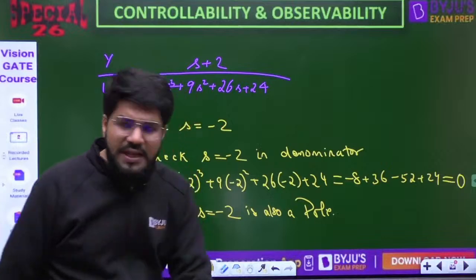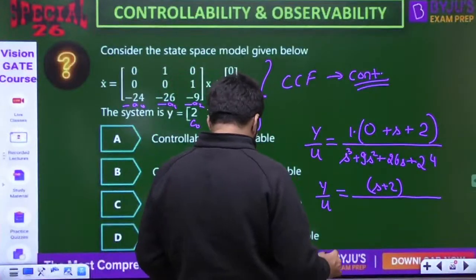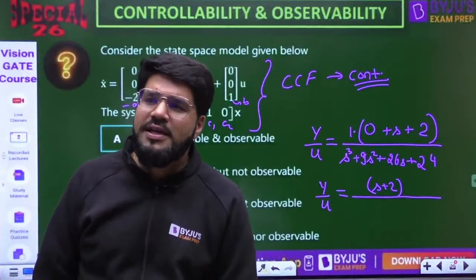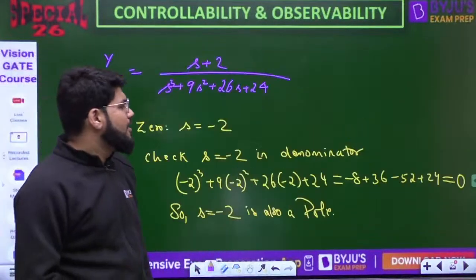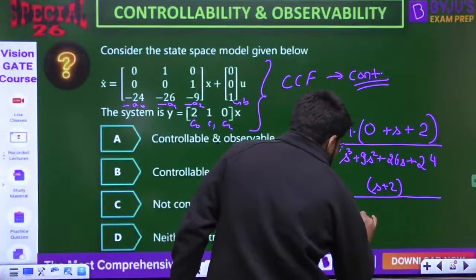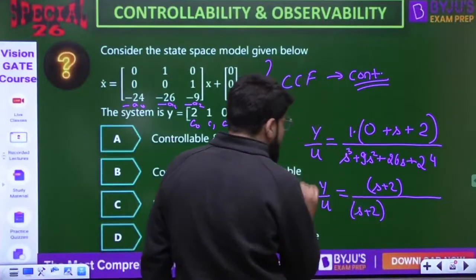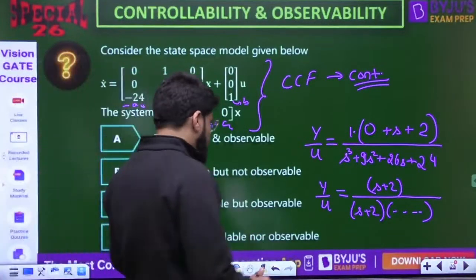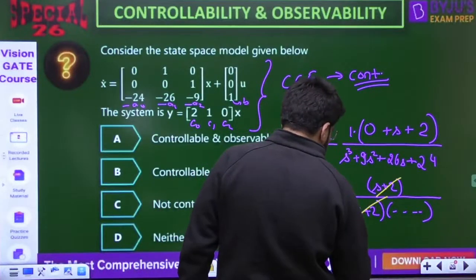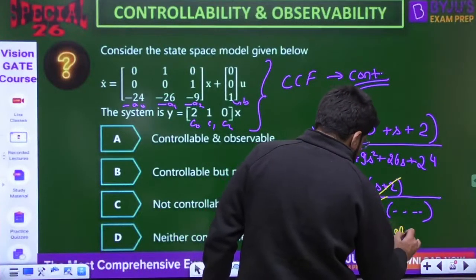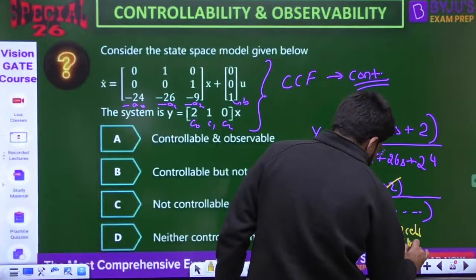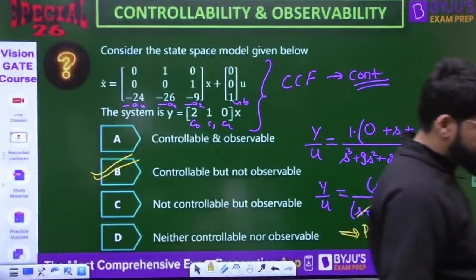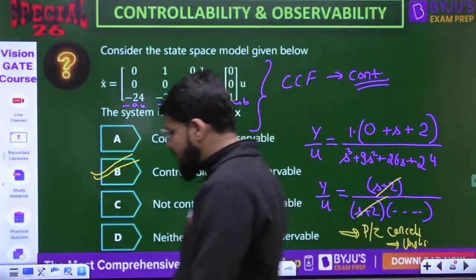Okay, that means there is pole-zero cancellation. I can say that, and I think for most of the cases this is simple. I can say that s equal to minus 2 is also a pole. That means s plus 2 will be a factor, multiplied by some other factors which I am not interested in. What I am looking at here is that s plus 2 cancels, pole-zero cancels, and this system will be unobservable. So it is option number B. It is controllable but not observable.